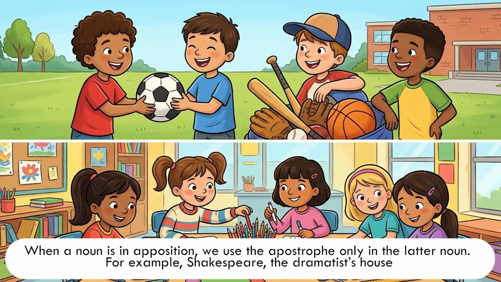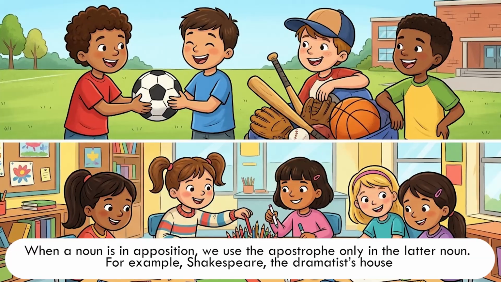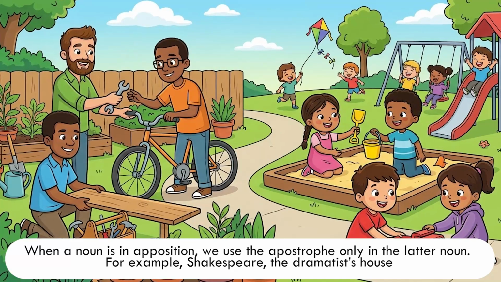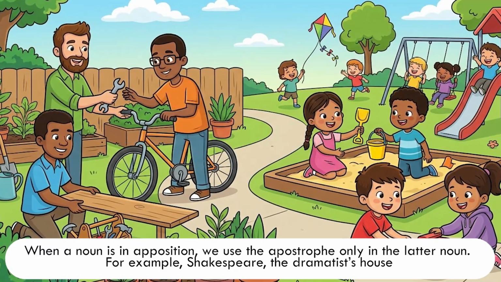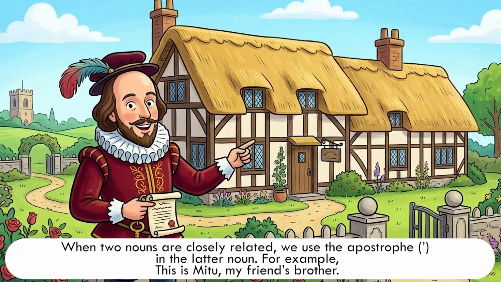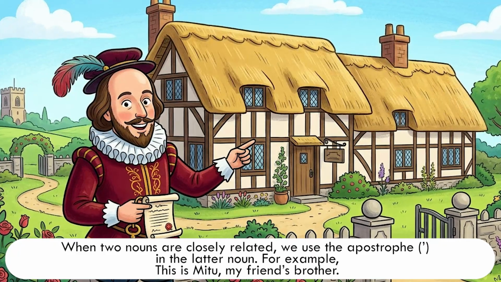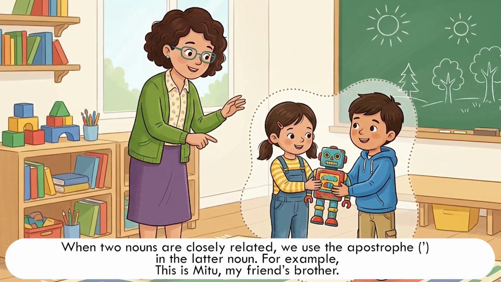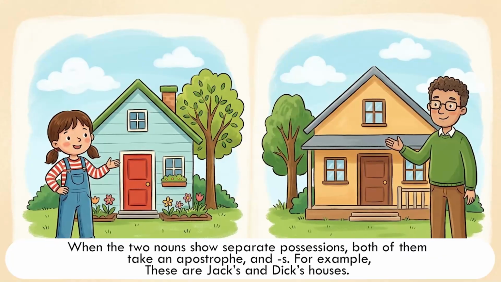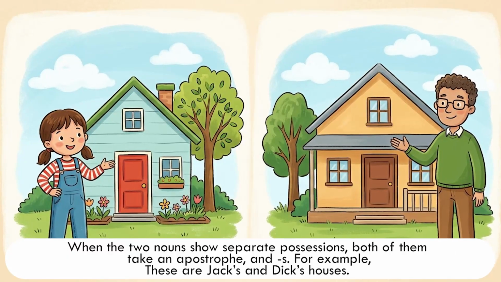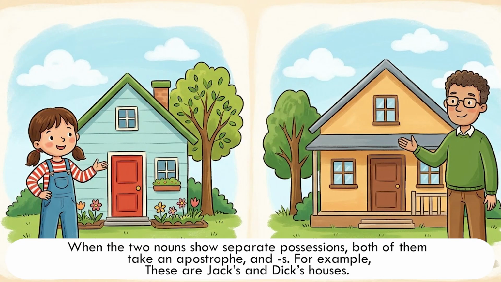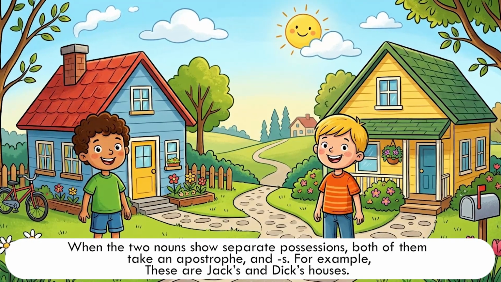When a noun is in apposition, we use the apostrophe only in the latter noun. For example, Shakespeare, the dramatist's house. When two nouns are closely related, we use the apostrophe in the latter noun. For example, this is Meetu, my friend's brother. When the two nouns show separate possessions, both of them take an apostrophe and s. For example, these are Jack's and Dick's houses.